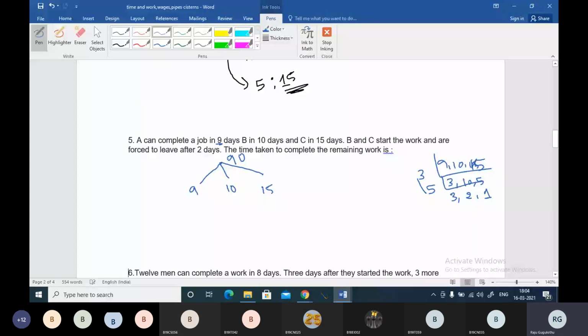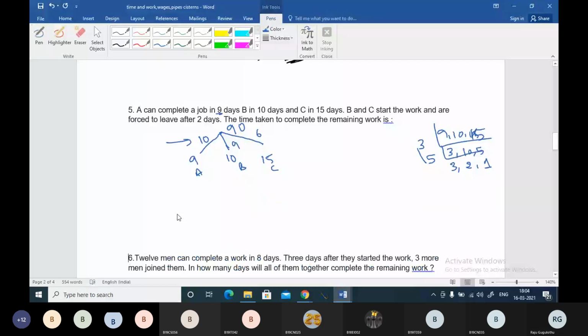It's 90. Okay. Now, if A is allowed, then A will be making 10 units of work. A will be making 10 units, B will be making 9 units, C will be making how many units, boss? It's 6 units. C will be making 6 units, right? And now the question comes. See, individual efficiencies are known here. Now we have to approach this question like this. And the approach is, see,